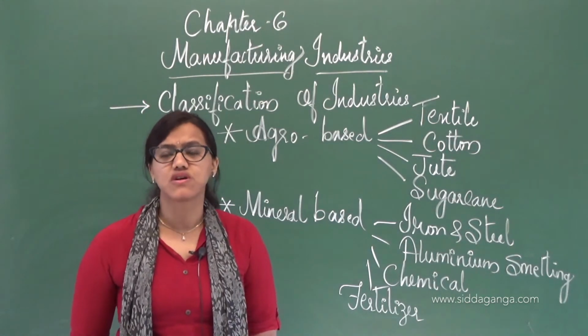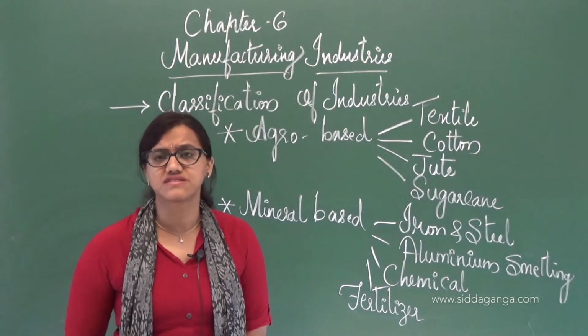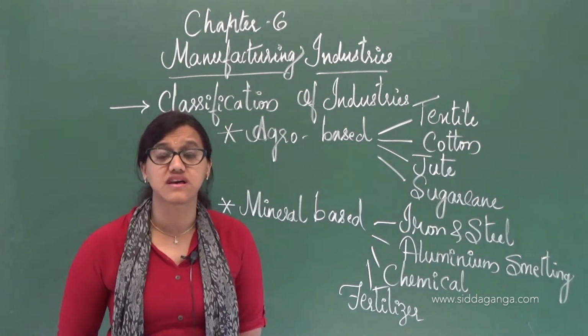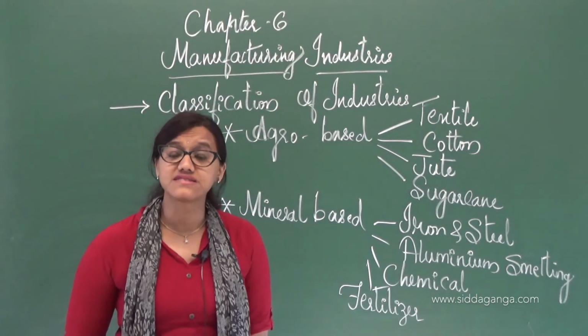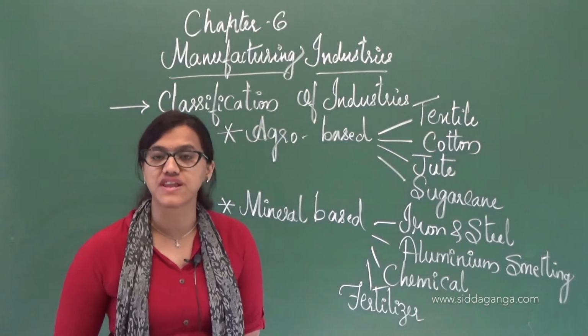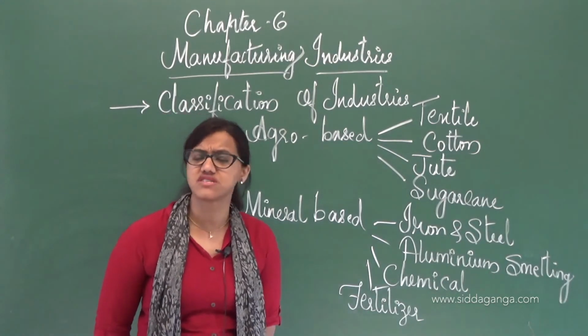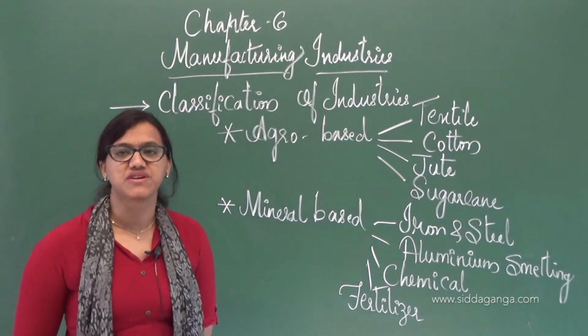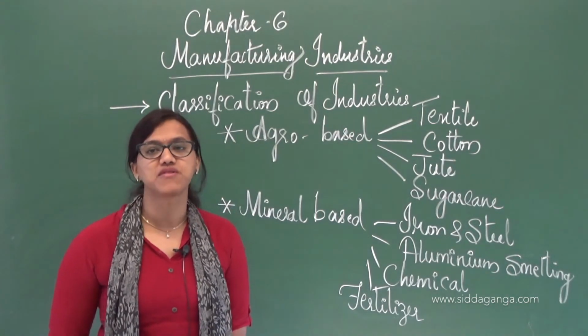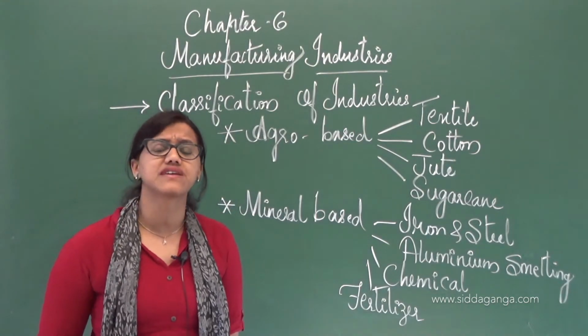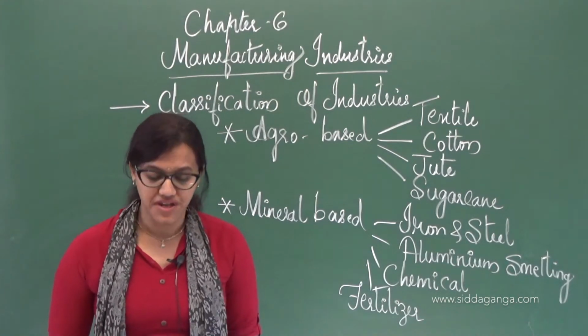The coal, whatever they need for these things, that is a limited one. The second is the lower productivity of labor. This is always a problem here. When it comes to India, yes, labor problem we always have. We never get any hands as and when required.